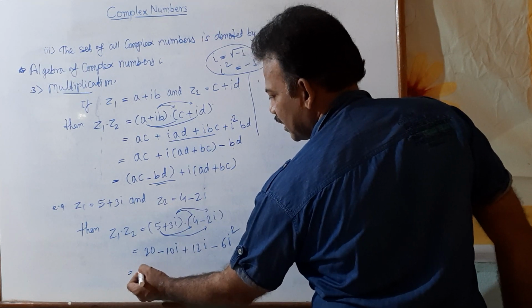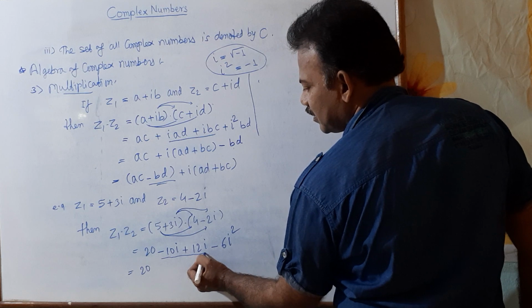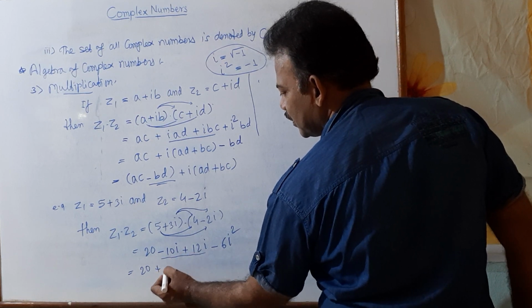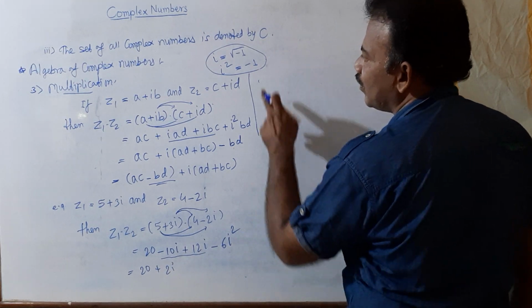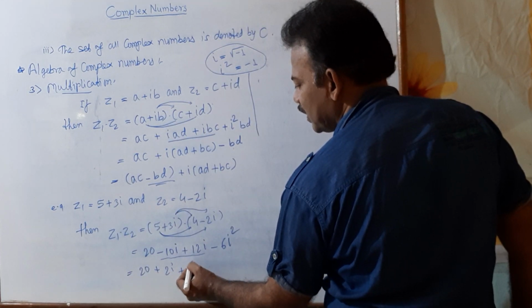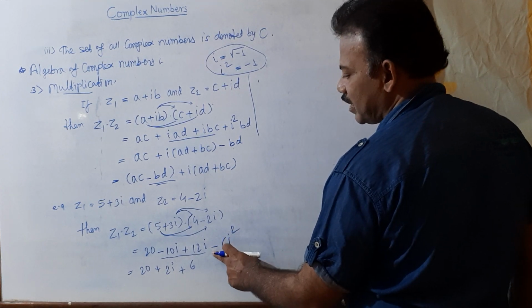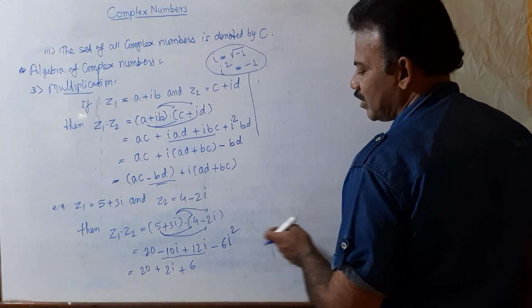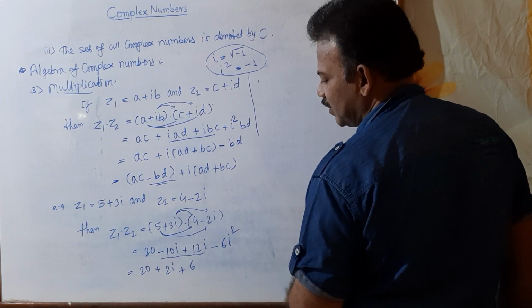And simplify: write 20 as it is, minus 10i plus 12i. Subtraction here, 12i minus 10i, what do we get? 2i here. And because of i square, we know the value of i square is minus 1. Minus 1 into minus 6, we get plus 6. Note that whenever i square is there, you can take the opposite sign. If minus is there, take plus. If plus is there, you can take minus sign because the value of i square is minus 1. Minus 1 into minus 6, that is plus 6.